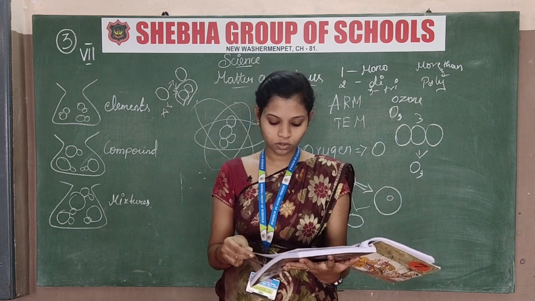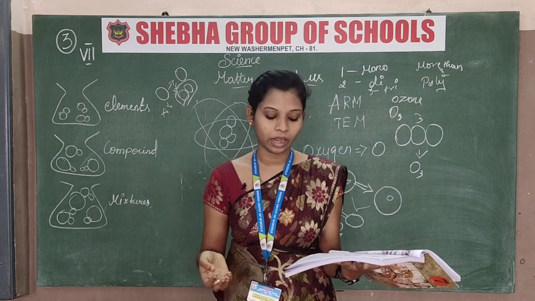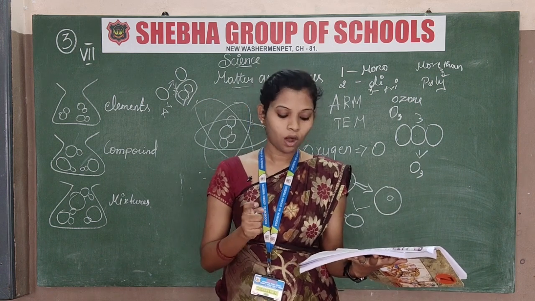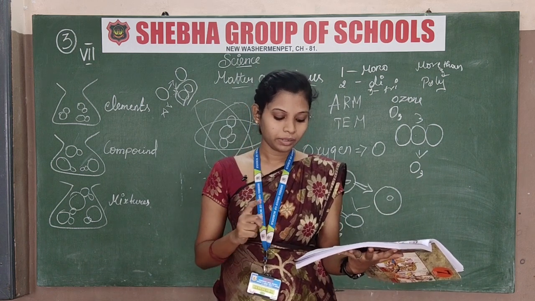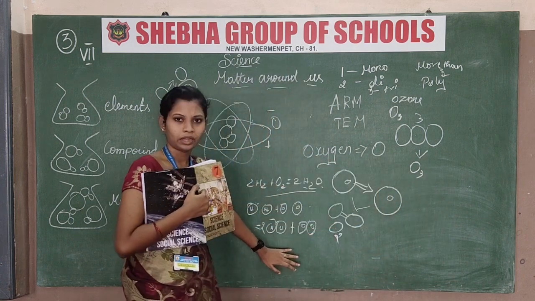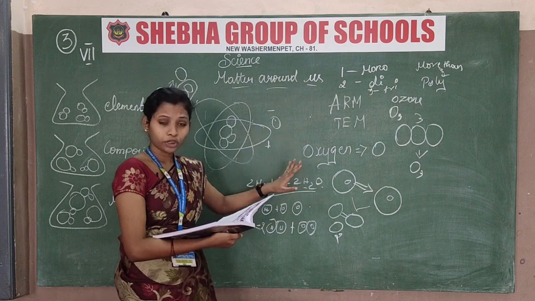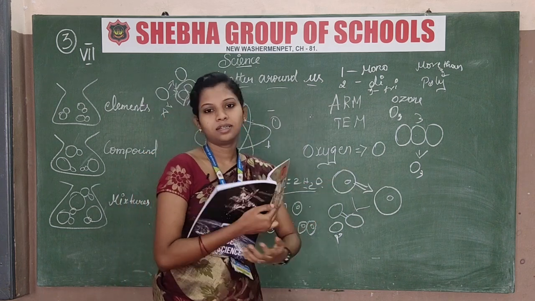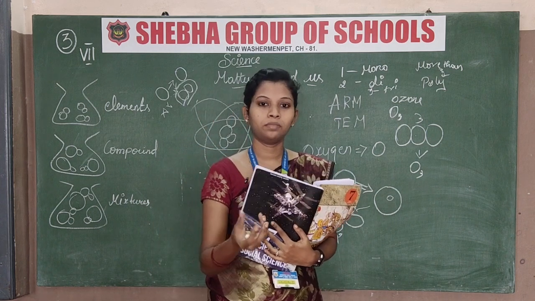Okay, then molecules of an element. What is a molecule of an element? A molecule of an element consists of a fixed number of one type of atom chemically bonded. These are different types of atoms. There are many types. Just take some examples, like a chalk piece.